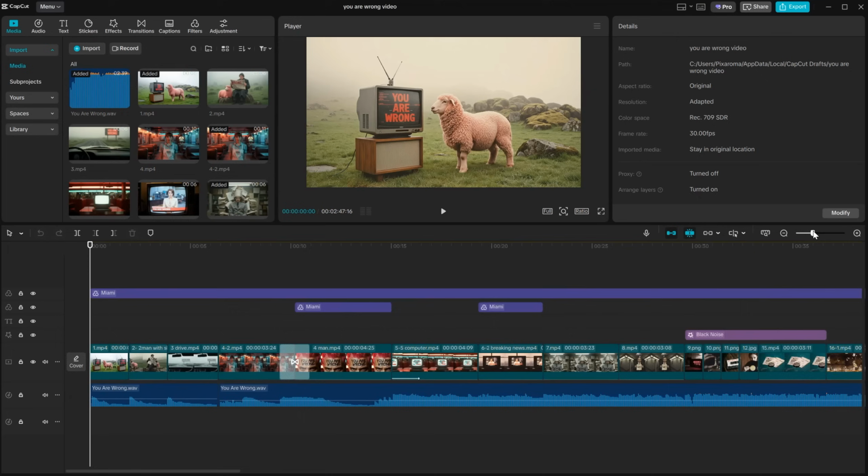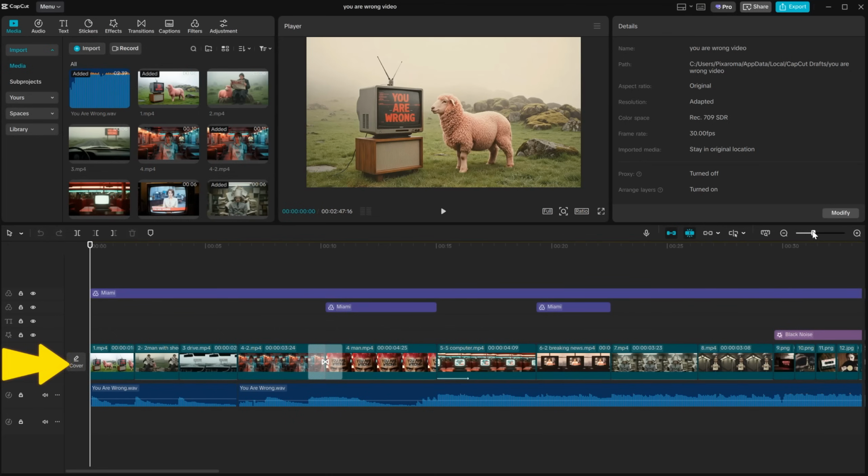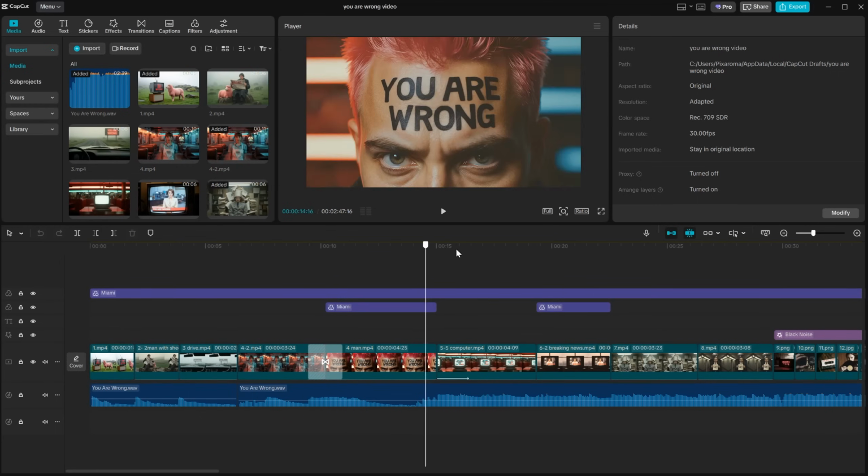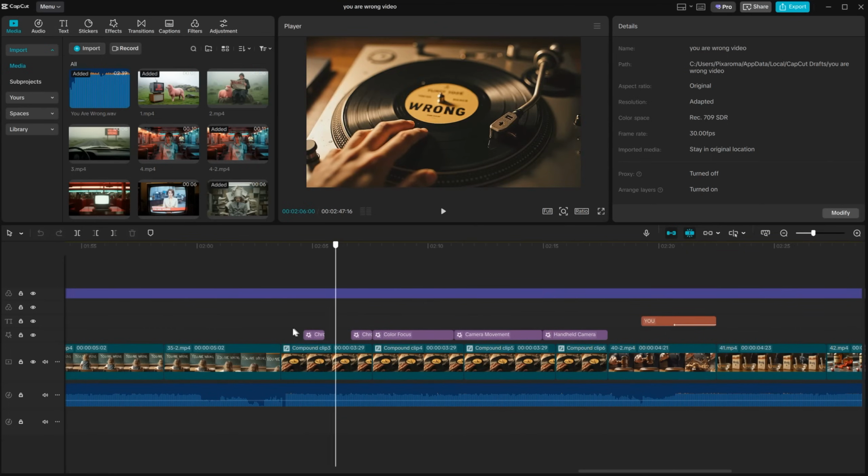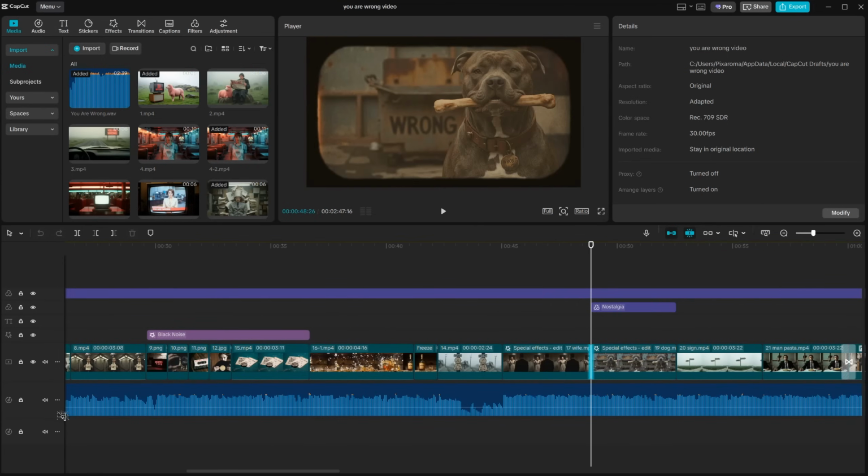I can zoom in to see better what's there. Down here are the images and videos. The audio section includes music or sound effects, and on top you have text, effects, and captions. Between clips, you can also add transitions. You can move around the timeline and find the parts you want to edit, so it's quite easy to use. You can make certain sections larger if you want to see them better.